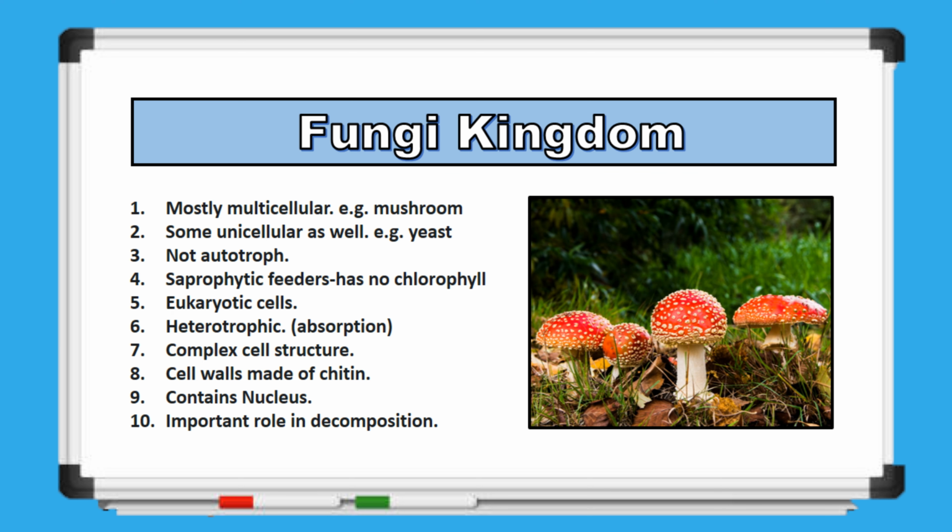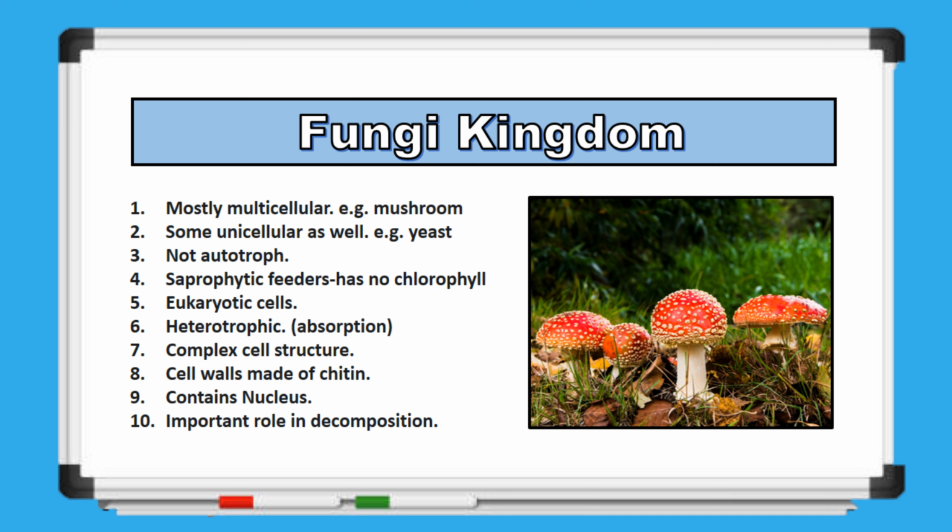Next, we have the fungi kingdom, which primarily consists of multicellular organisms, though some, like yeast, are unicellular as well. Unlike plants, fungi are not autotrophic and cannot produce their own food through photosynthesis. Instead, they are saprophytic feeders, decomposing dead organic matter to obtain nutrients. Lacking chlorophyll, the pigment used by plants for sunlight absorption, fungi depend on this decomposition process.